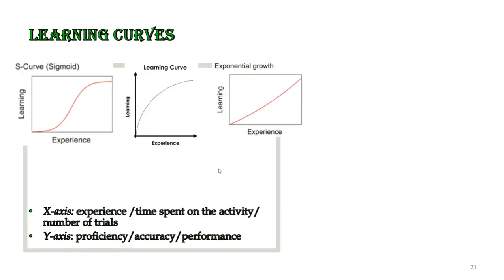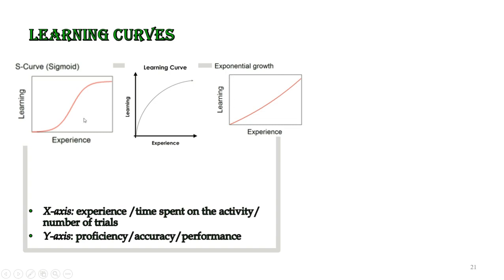So we have three learning curves in this slide. The x-axis represents the time spent on the activity, or the number of trials, or the number of occurrences, or how much the activity is repeated. So this x-axis represents that particular time or particular level of knowledge, or the number of trials, and the y-axis represents proficiency. It represents accuracy, the performance level, the improvement level.